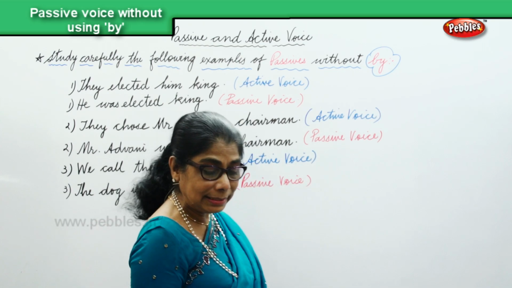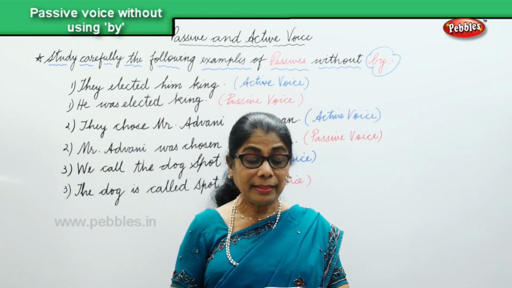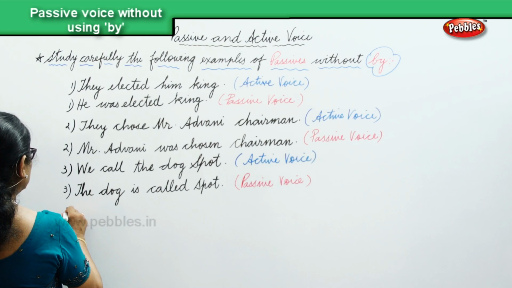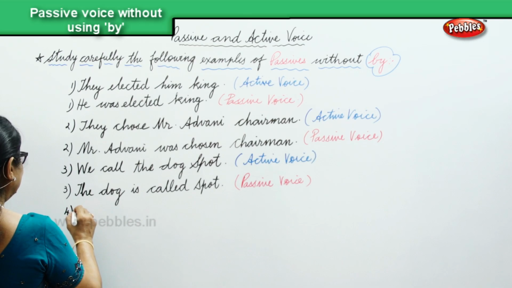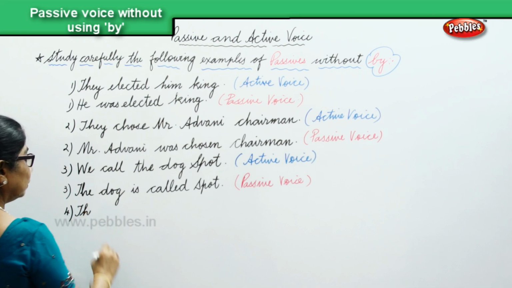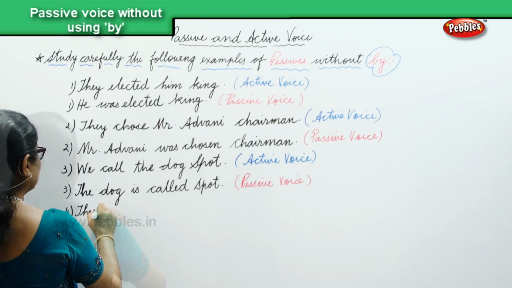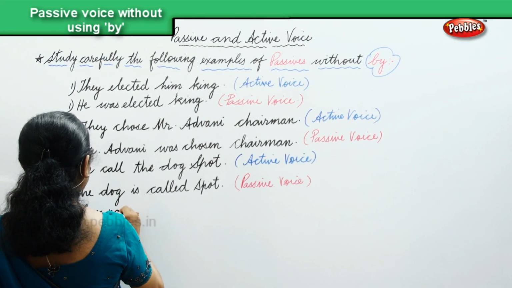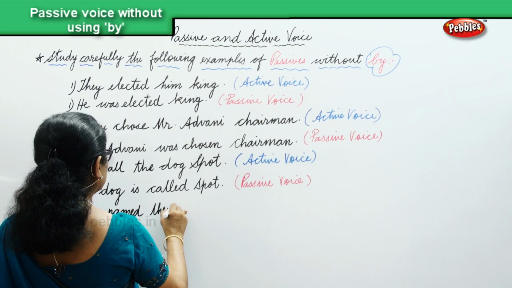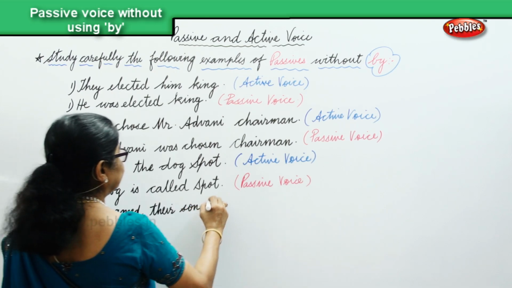Let's look at another sentence. They named their son Victor. The fourth example: they named their son Victor.